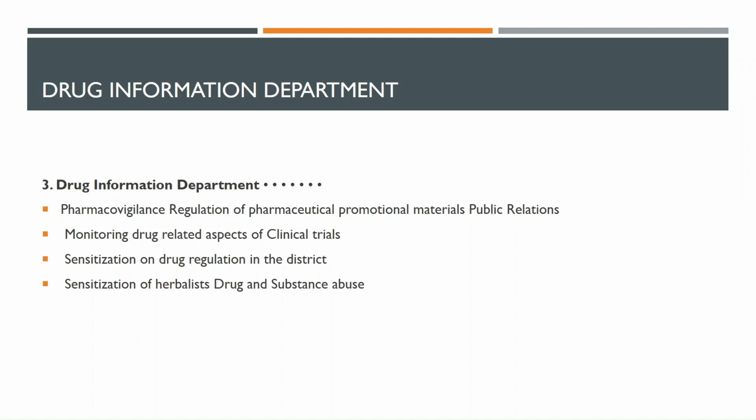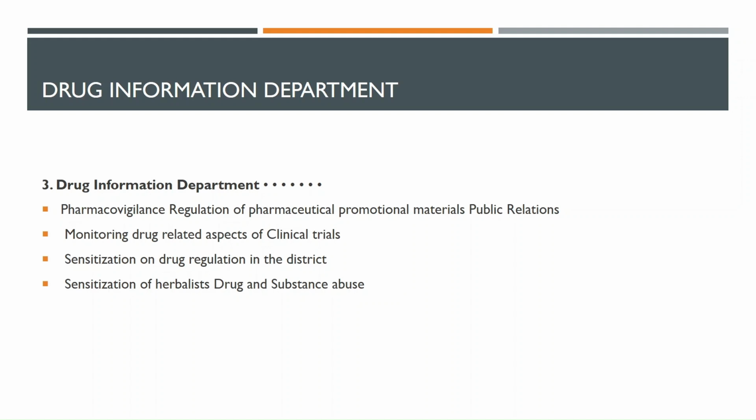So we also have what we call the Drug Information Department. What does the Drug Information Department do? It works on pharmacovigilance and regulation of pharmaceutical promotional materials and public relations. So pharmacovigilance is like detecting, monitoring, and reporting adverse drug reactions that people are getting from the field on a specific product.